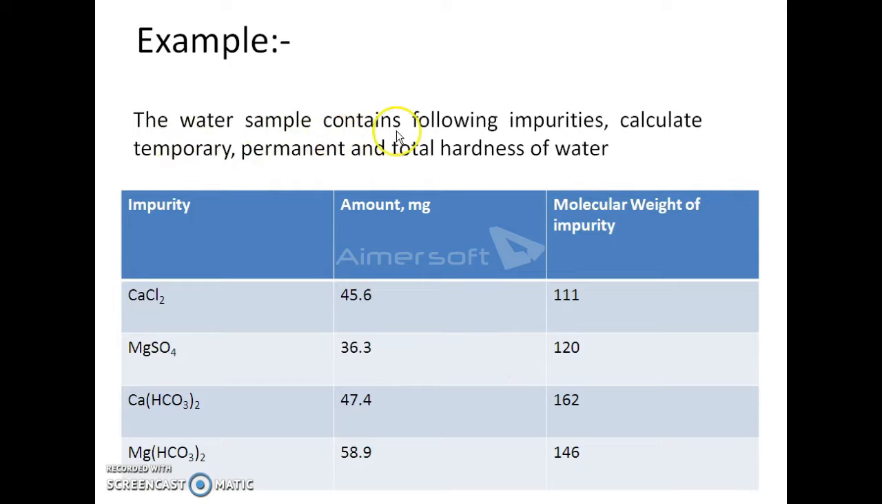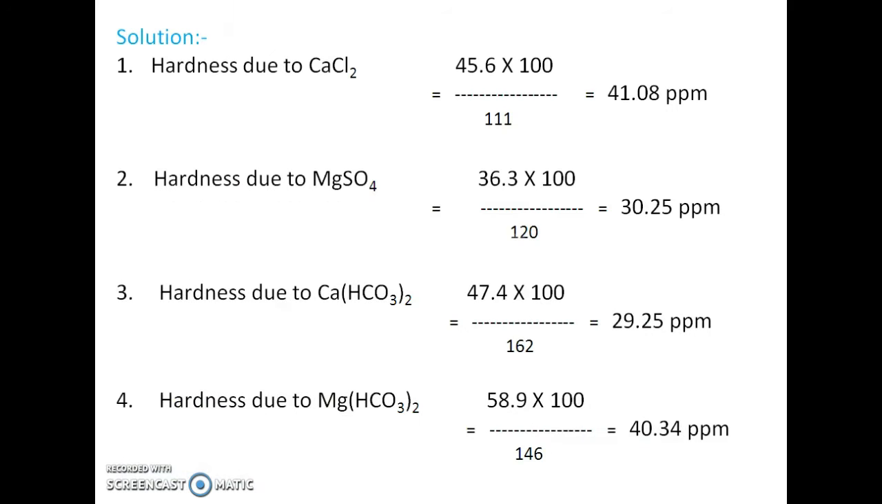The water sample contains the following impurities. Calculate temporary, permanent and total hardness of water. Now we'll see that the first column consists of the name of the impurity, the second column consists of the amount of that particular impurity, and the third column consists of the molecular weight of that particular impurity. Now how will you solve the given numerical? So the solution part is here.